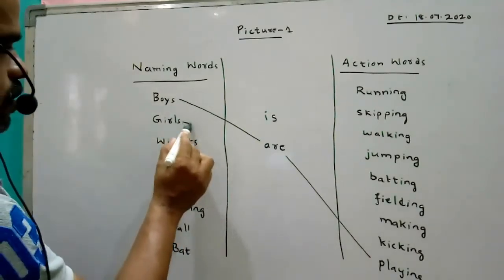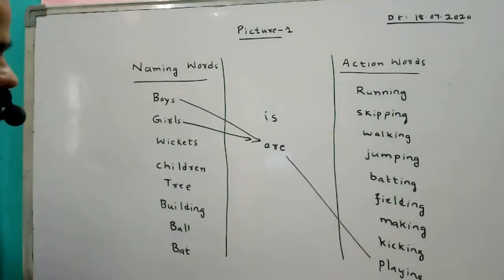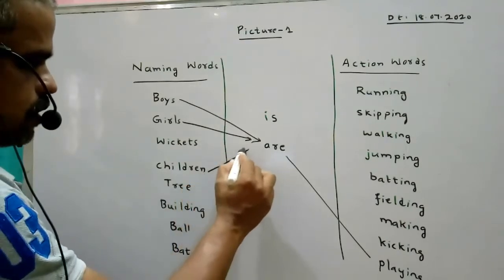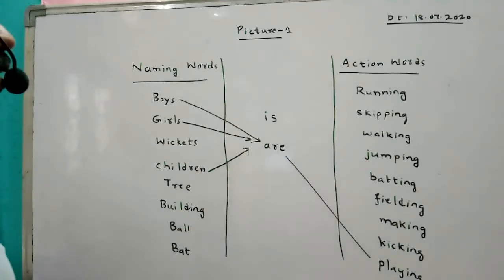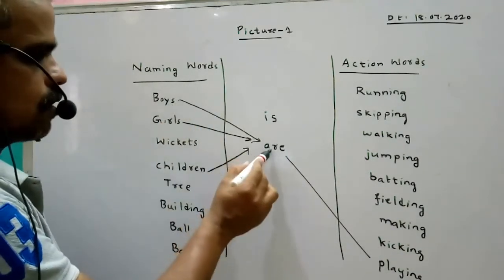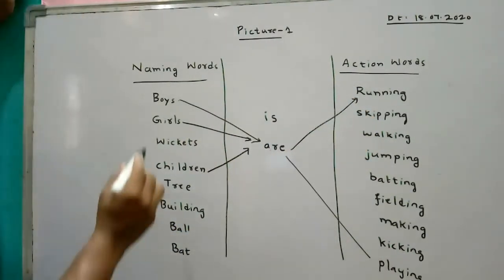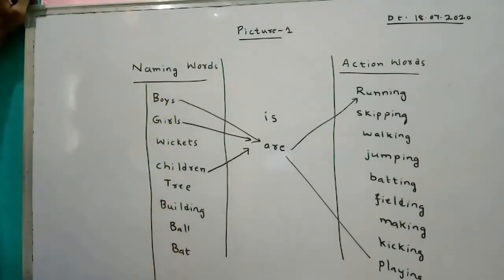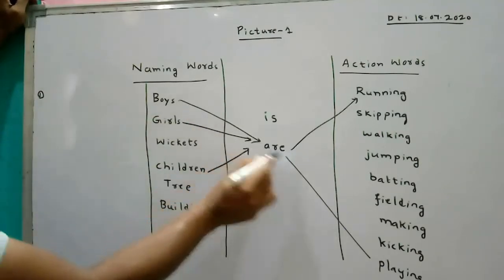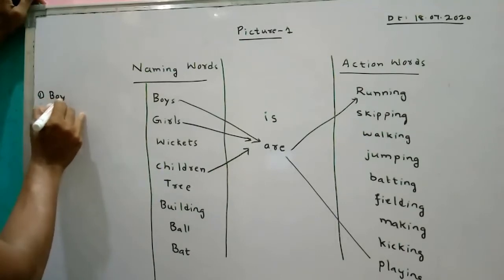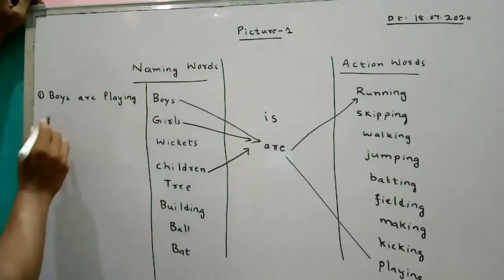Next we can write the same like that. Girls are playing. Otherwise we can write children are playing. Next, boys are running. One more sentence. See, I am writing here the sentences. Here, first sentence, boys are playing. Full stop.